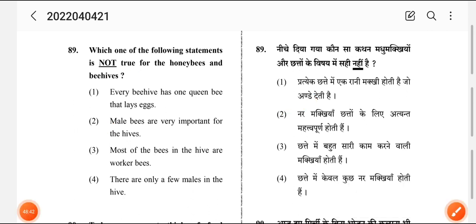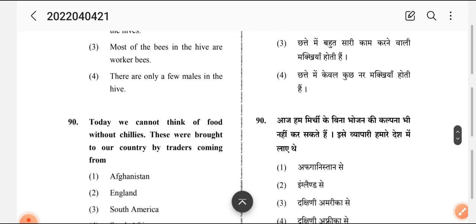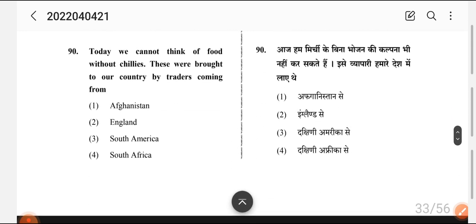One more question is asked: in which month does the honeybee lay its eggs? It is in the months of October to December. And in which place is it done? Basically, honeybee cultivation is done in Bihar and Jharkhand.